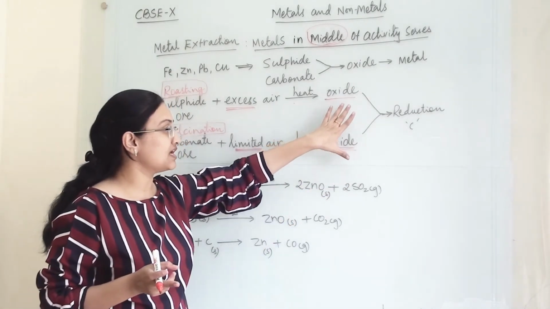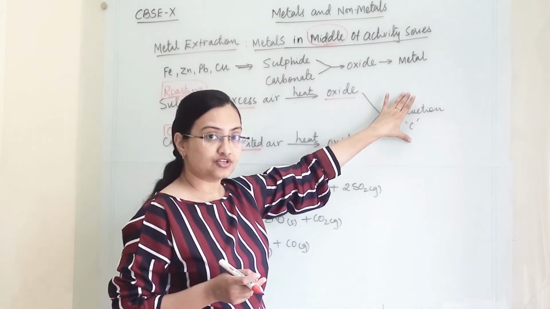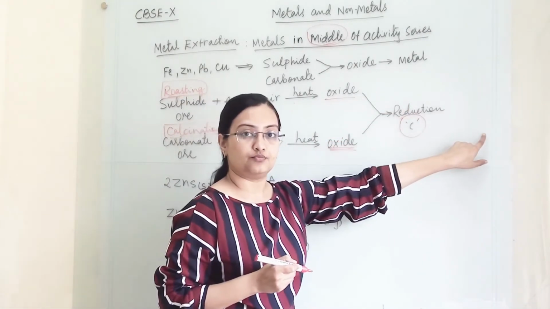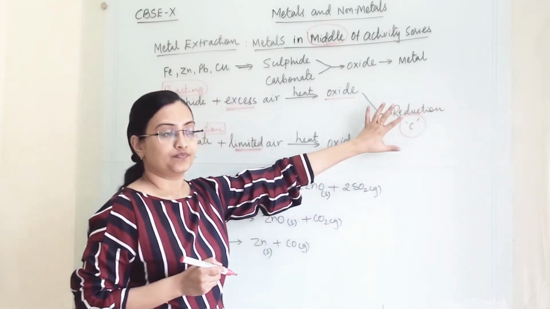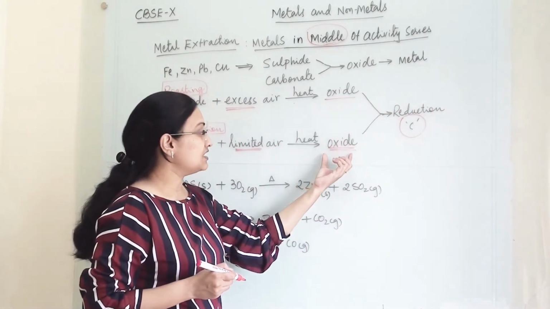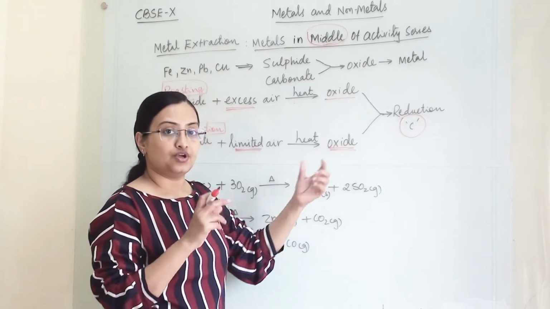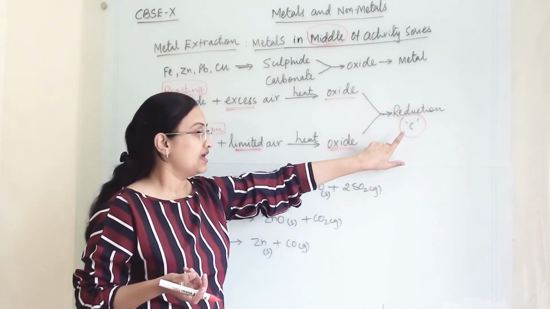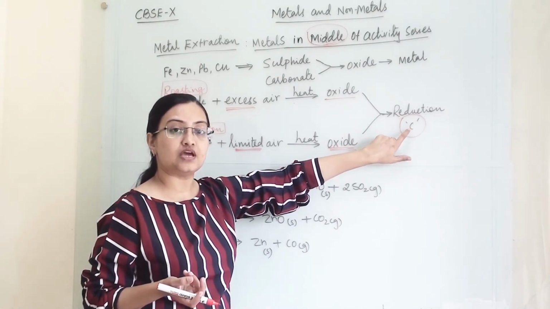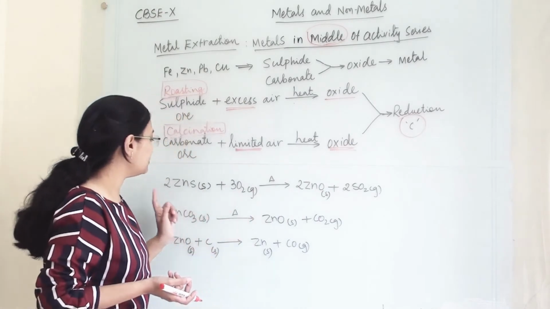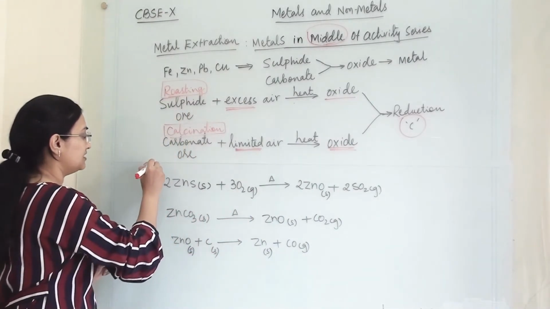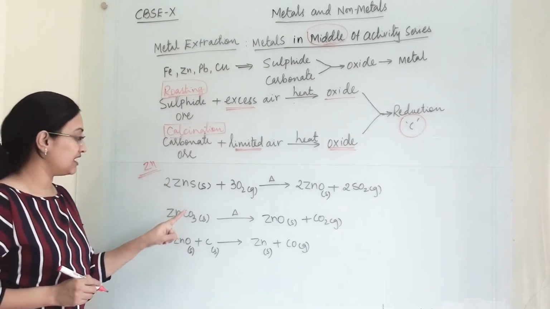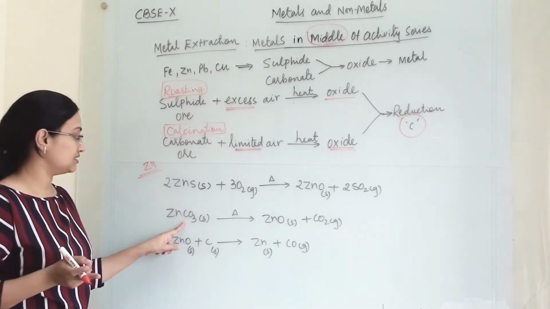Now from these oxides we perform reduction, and we do the reduction with the help of carbon, and we get a pure form of metal. Why reduction? Because here the metal is combined with oxygen. When removal of oxygen is happening, that is reduction, and as a reducing agent we are using carbon. Now let us take one example of zinc, when zinc is combined with sulfur and when zinc is combined with carbonate, what are we doing?